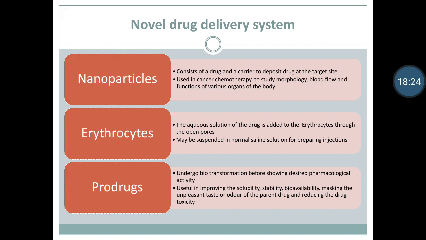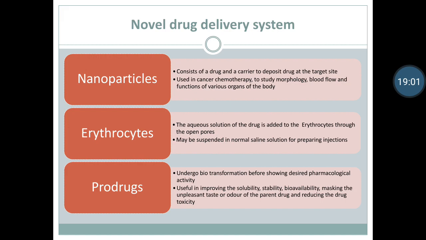Erythrocytes. Resealed erythrocytes are prepared by putting them into hypotonic medium so that they can be swollen. The aqueous solution of the drug is added to the medium so that the drug gets into the erythrocyte through the open pores. When the isotonicity is adjusted, the erythrocytes shrink, thus encapsulating the drug within them. These erythrocytes may be suspended in normal saline solution for preparing injection.